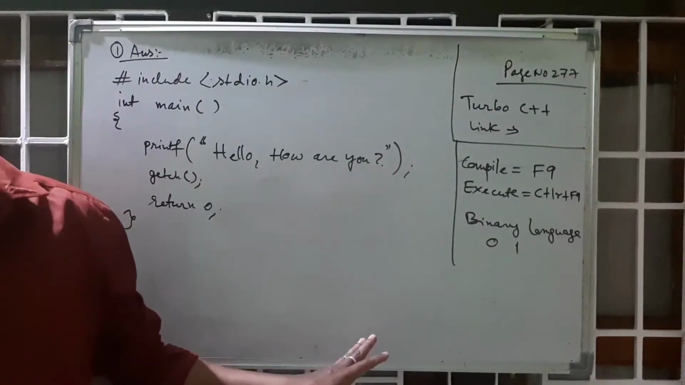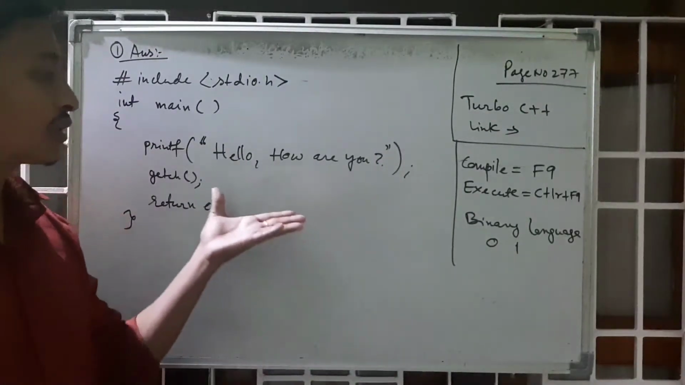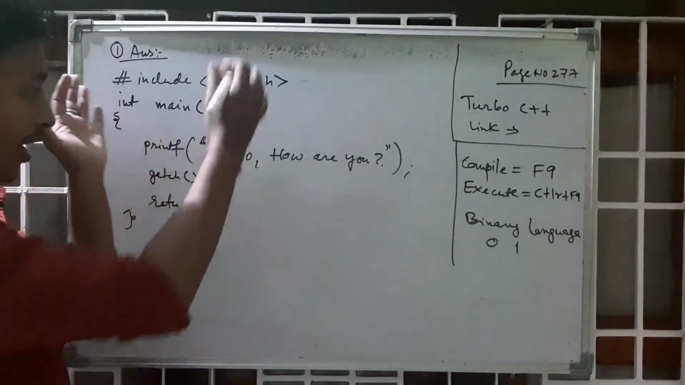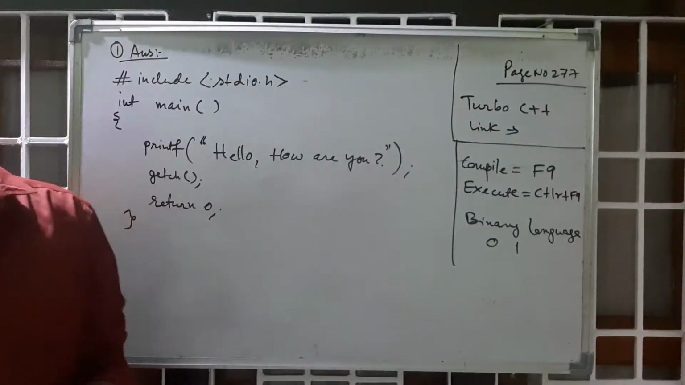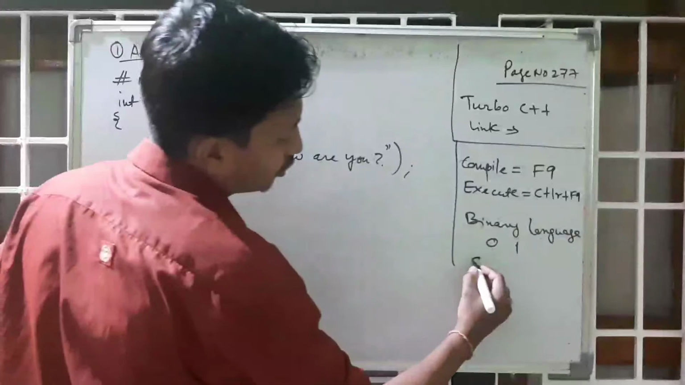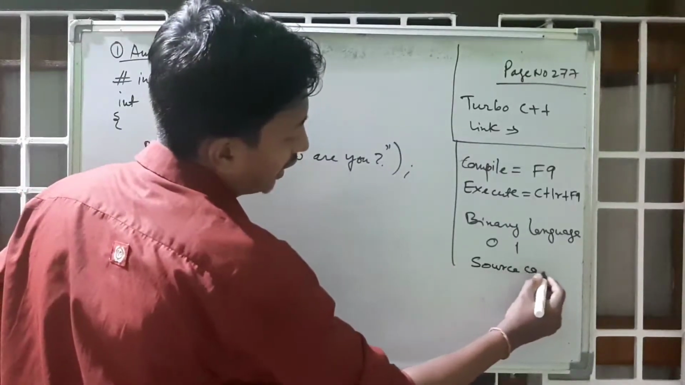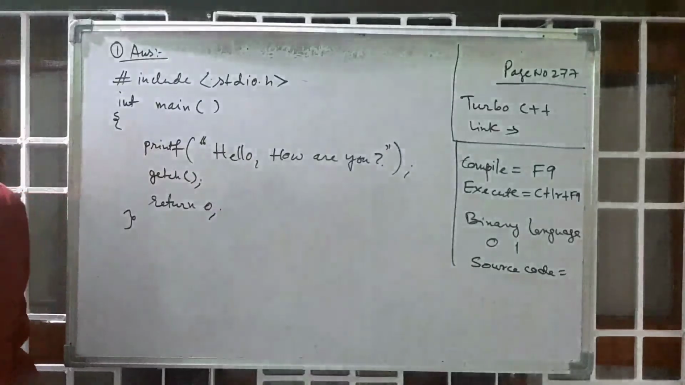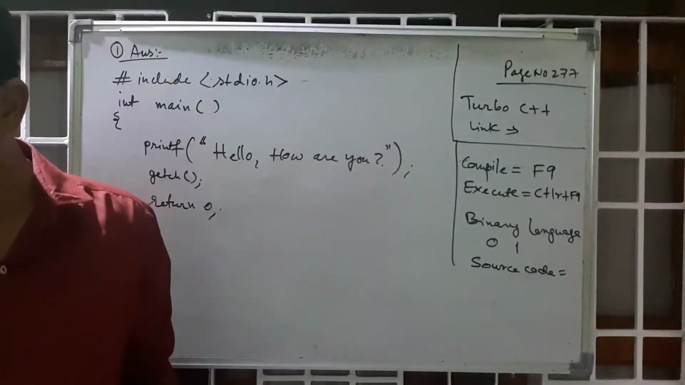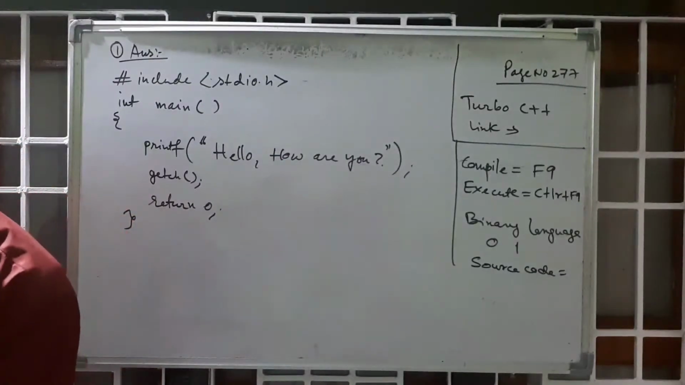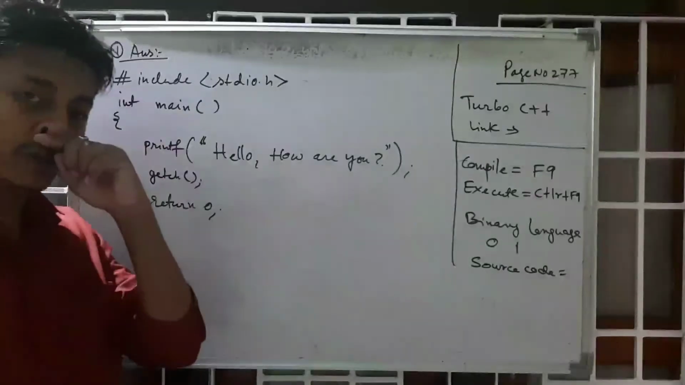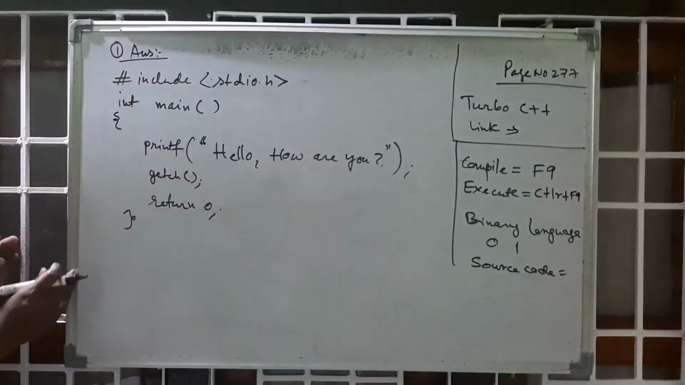Question number 2. Take a printout. Printout means you just go and print the output. Now after this, source code. What is the meaning of source code? Here, you can see in your page, no source code is given. Source code means the code which is written by the programmer. This is the source code.